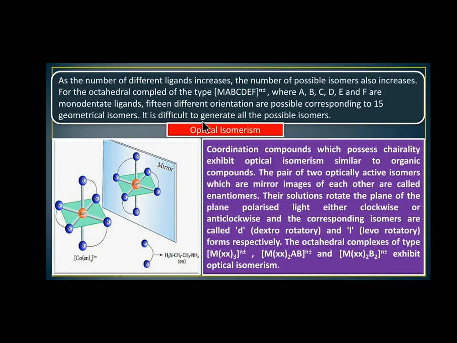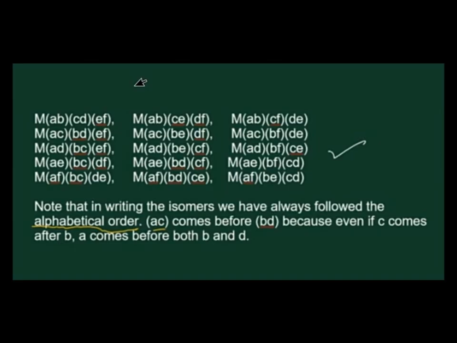So it is difficult to generate all the possible isomers. So the 15 isomers are these possible 15 isomers in the type of metal A, B, C, D, E, F. Okay. So what is that? These are the possible 15 isomers in the type of metal A, B, C, D, E and F.